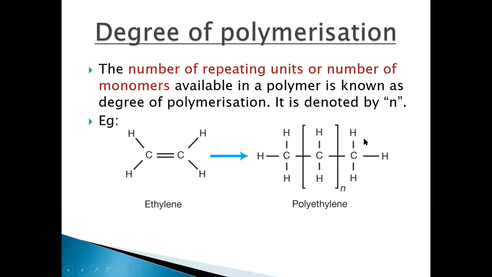So I'm using ethene as a monomer, right? Let's suppose I am using 10 units to make a polymer. It means the degree of polymerization of that polythene will be 10. Here I have taken n number of monomers, so the degree of polymerization here is n. Is it clear? So this is the definition for degree of polymerization.